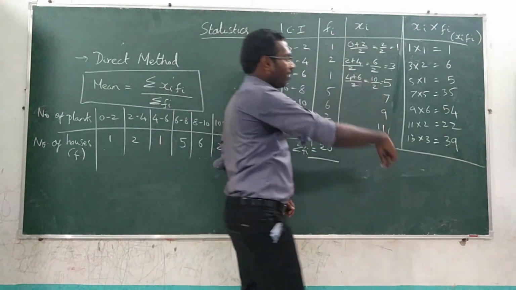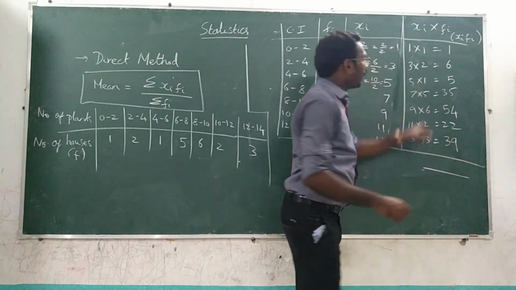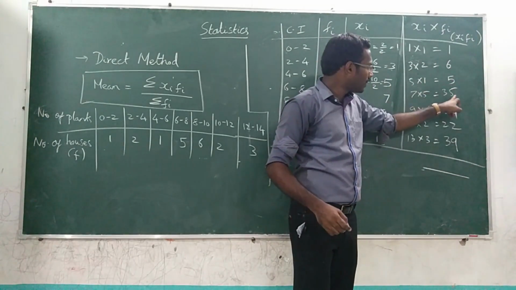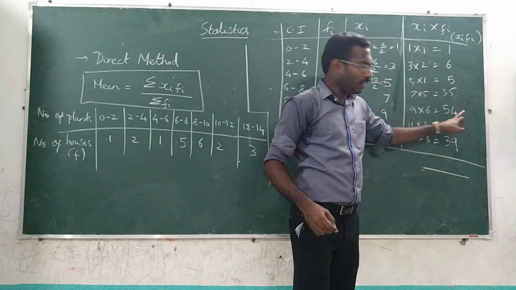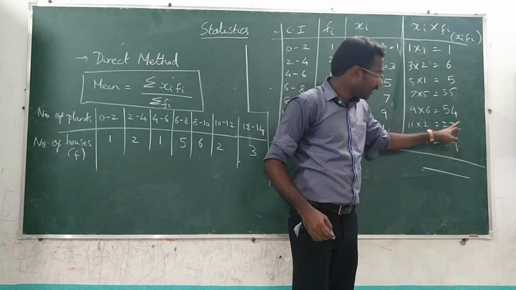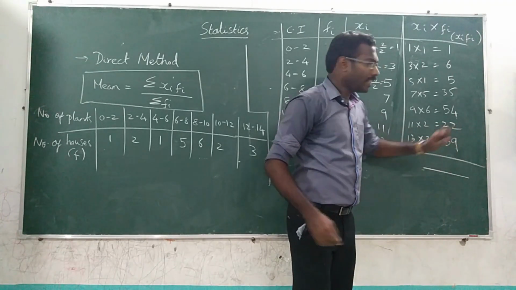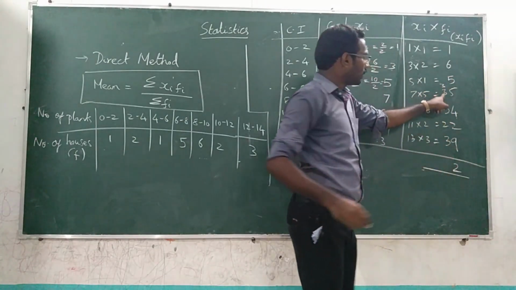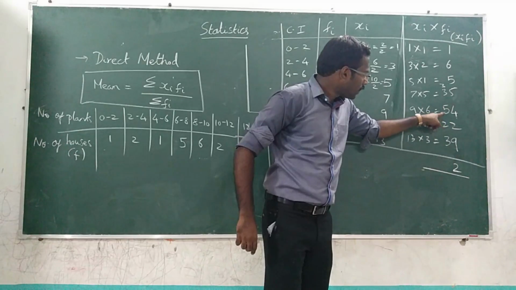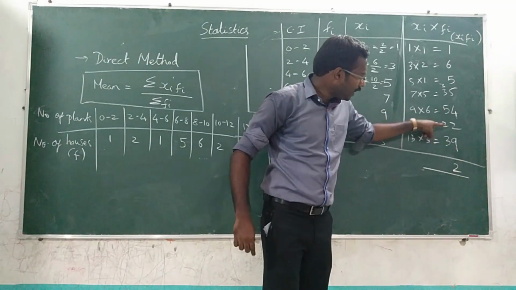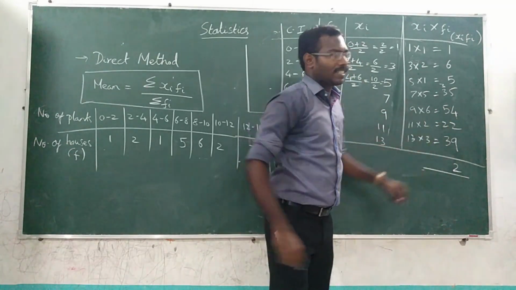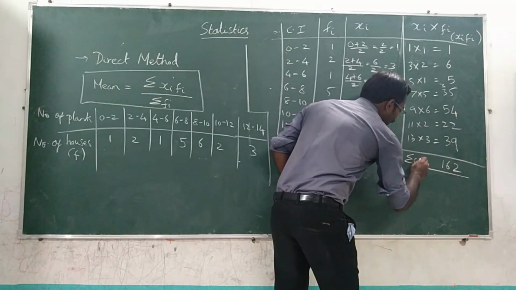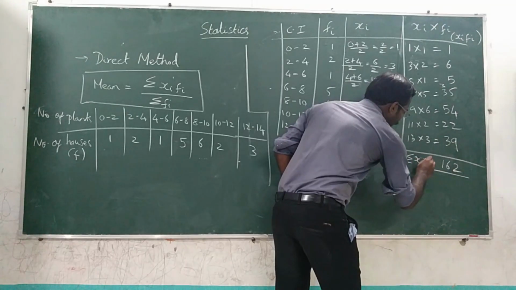Then what about xi fi? Add 1 plus 6, 7, 12, 17, 21, 21 plus 2, 23 and 35. The remaining 3 is that 3 plus 3, 6, 6 plus 5, 11, 13 and 16. So 162 is your summation of xi into fi.